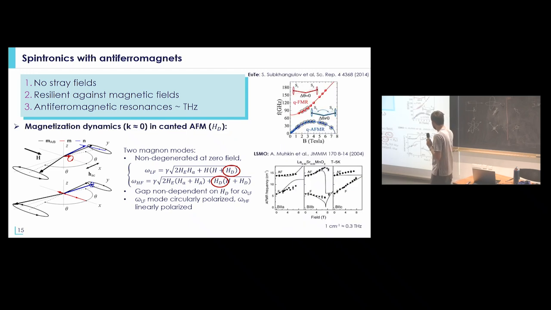There are also a few examples of canted antiferromagnets, and you can see that even LSMO, at low temperature, some phases of LSMO correspond to a canted antiferromagnetic phase.